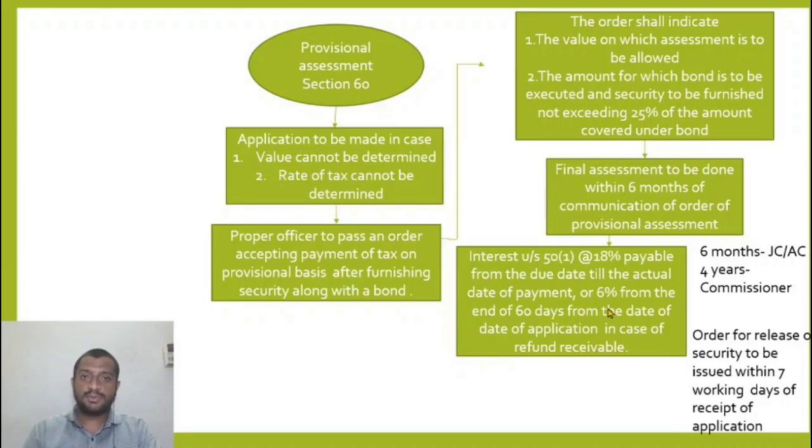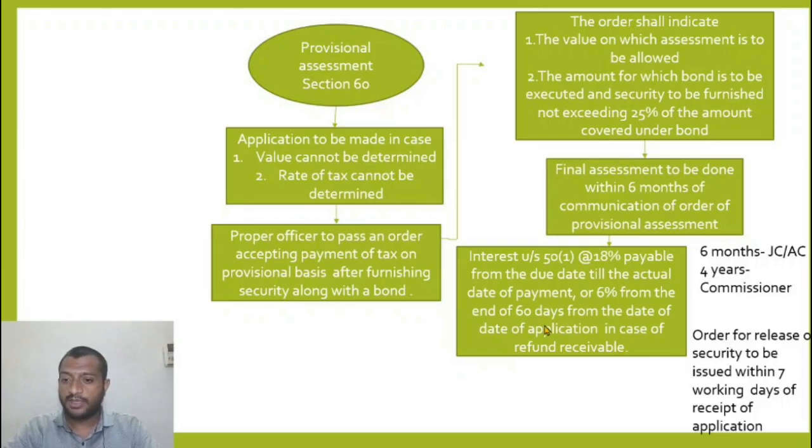So let us say this month the transaction happened, I need to pay tax by 20th of next month. So the due date for payment of tax is 20th of next month. I make a provisional assessment today, I receive an order today. So from the due date for making payment, which is 20th of next month, I have to pay interest till the date of actual payment on final assessment. Till the actual date of payment on the final assessment.